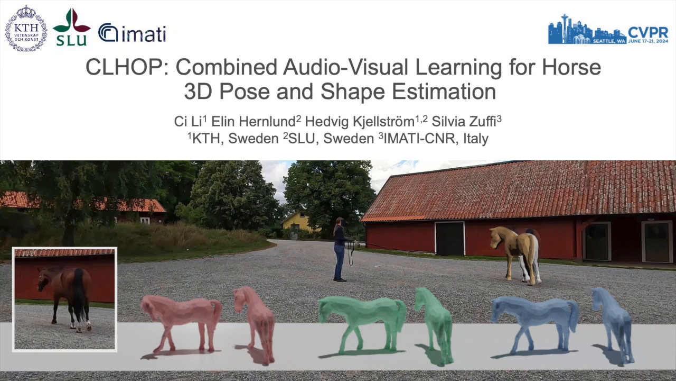In this work, we present CLHOP, a method for 3D pose and shape estimation of horses that leverages audio information to improve reconstruction and resolve visual ambiguities.